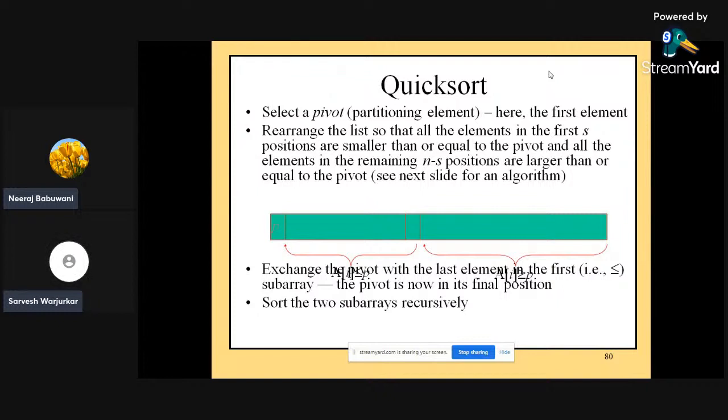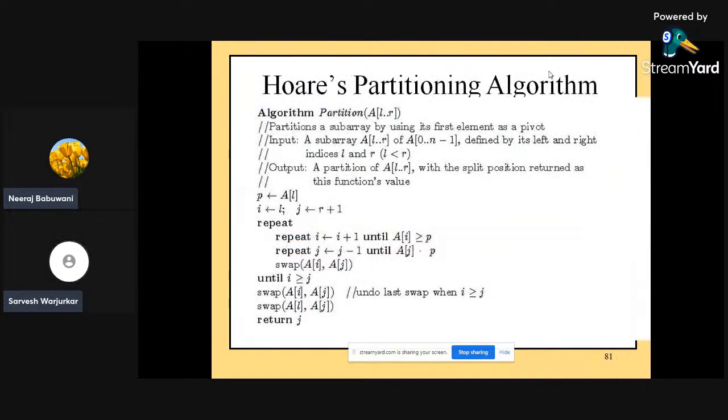Whatever values are less than the pivot will be on the left hand side, and whatever values are greater than the pivot will be on the right hand side, if you are sorting all the elements in ascending order.